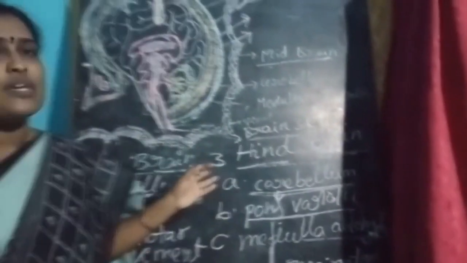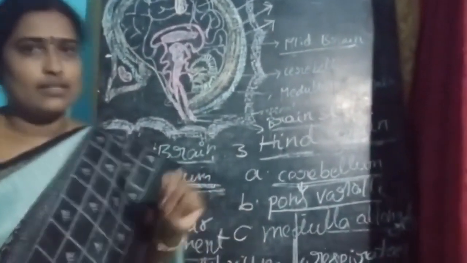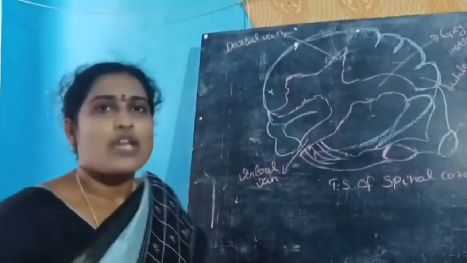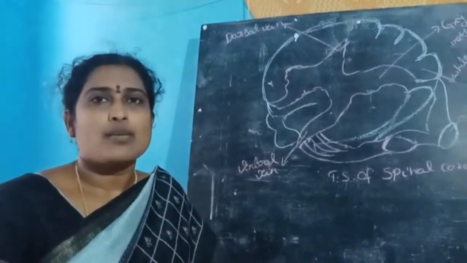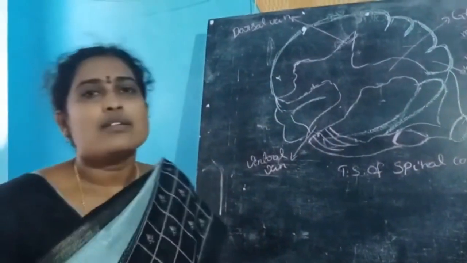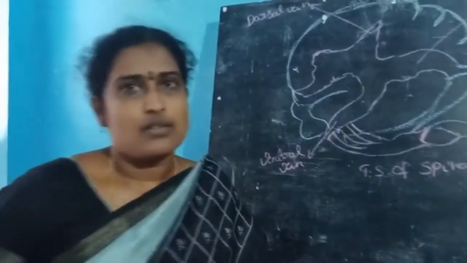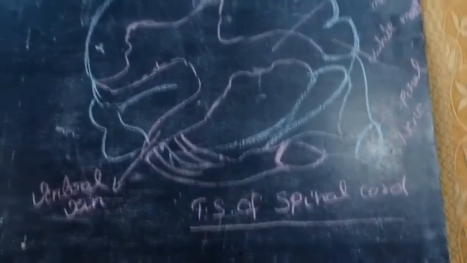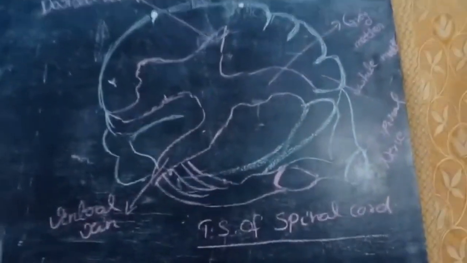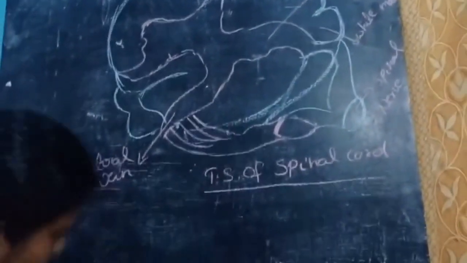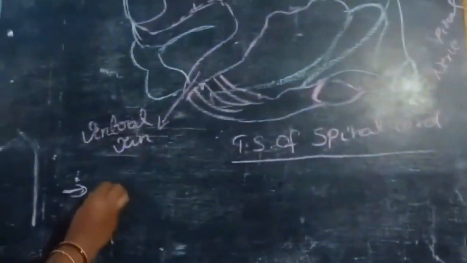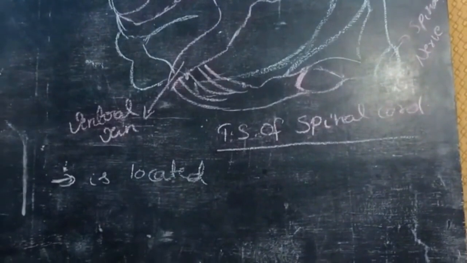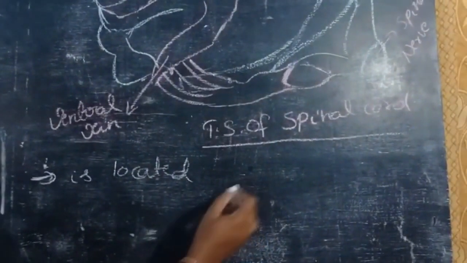Okay, next topic is the spinal cord. Okay students, we have seen the diagram of the brain before. Now move on to the topic of spinal cord. This is the rough diagram of the spinal cord. Spinal cord is located in the vertebral canal of the vertebral column.